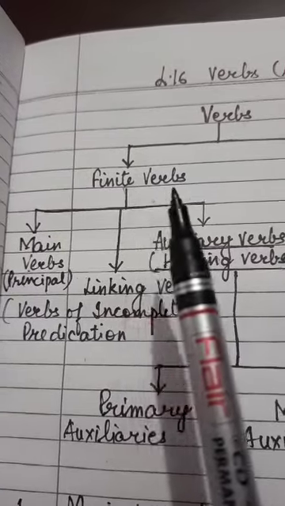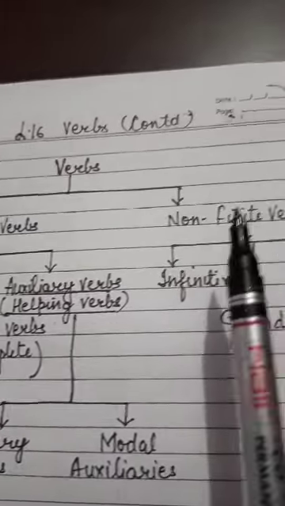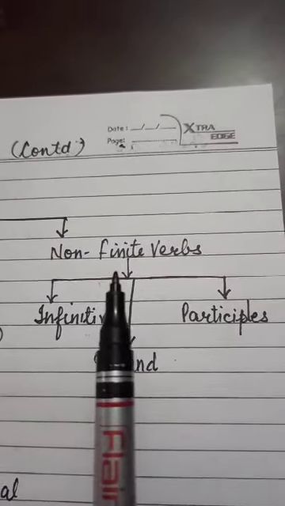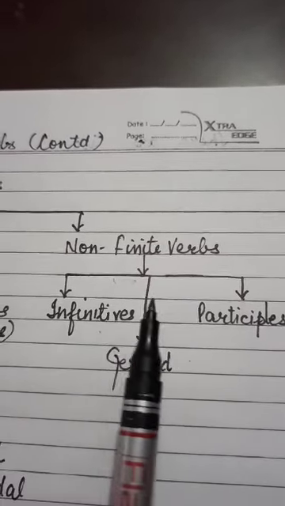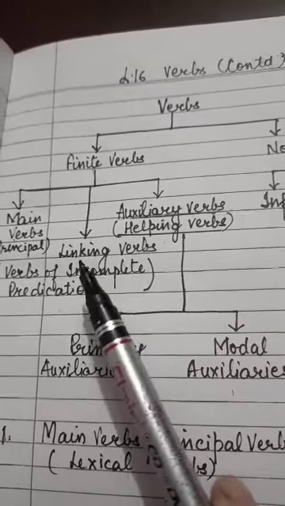They change according to person, number or tense. Right? Then non-finite verbs do not change according to person, number or tenses. Clear? Now I am going to explain this in detail later on. First, let's discuss these points.